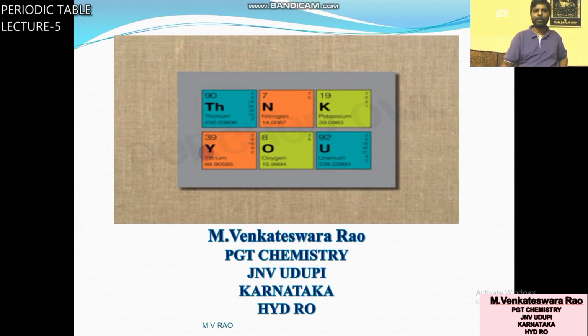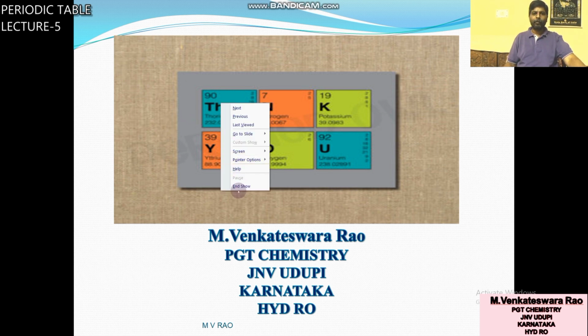So this is about atomic radius and ionic radius. In the next class, I will explain about ionization potential. Okay, thank you.